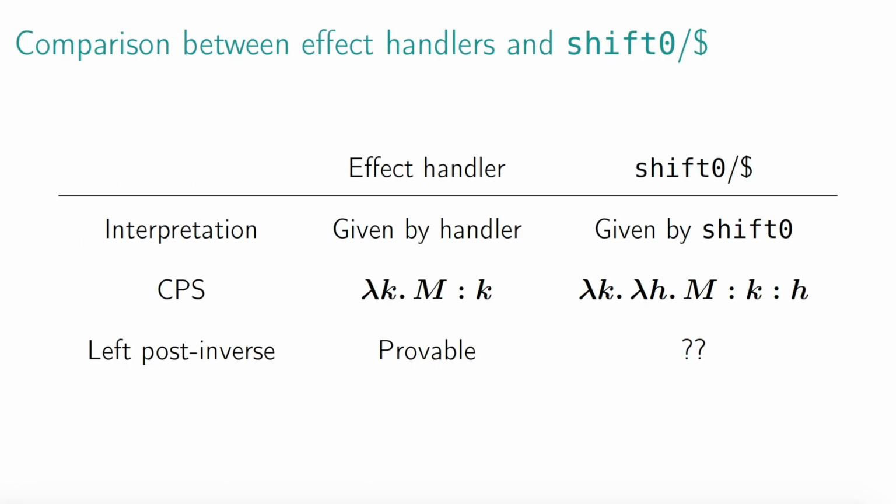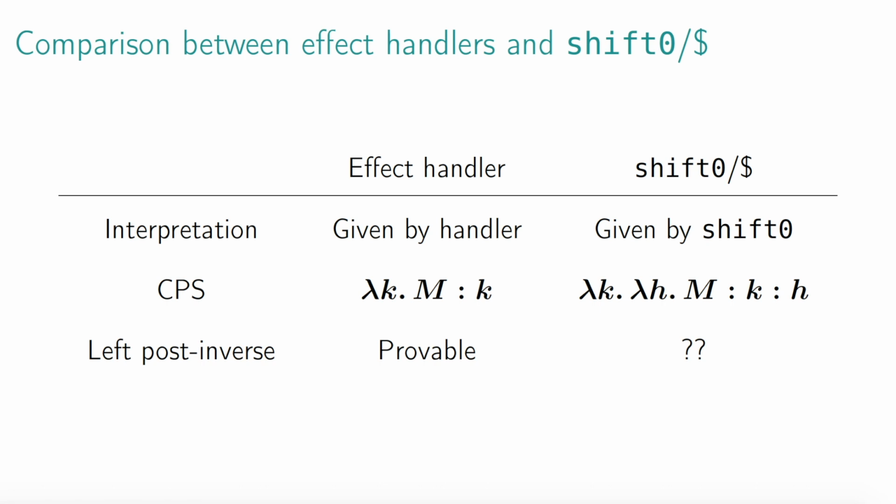Before wrapping up, let's do a quick comparison between effect handlers and shift0 and $. As I mentioned in the beginning of this talk, these language features are closely connected to each other. More precisely, an operation call corresponds to shift0 and a handler corresponds to $. The difference is that while the interpretation of an operation call is given by a handler, the interpretation of shift0 is given by itself. This syntactic difference affects the usability of these constructs.